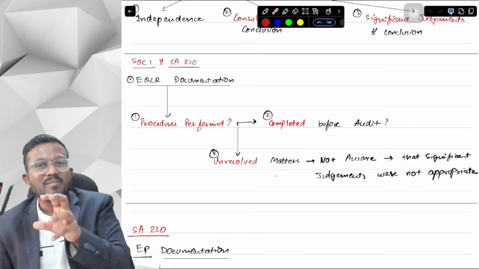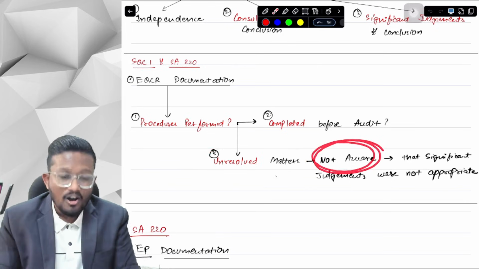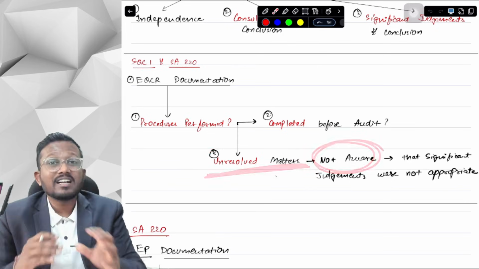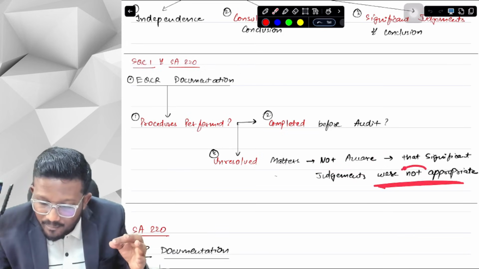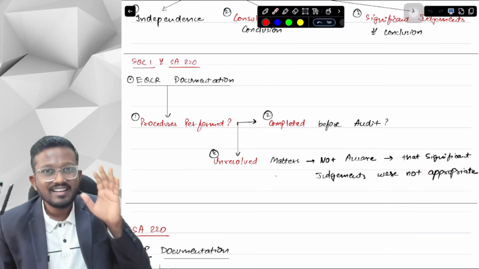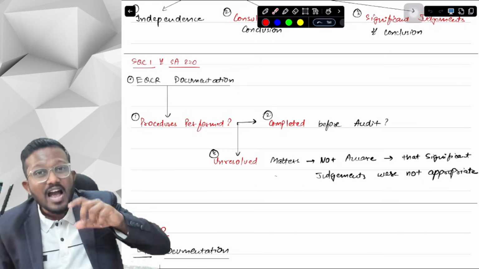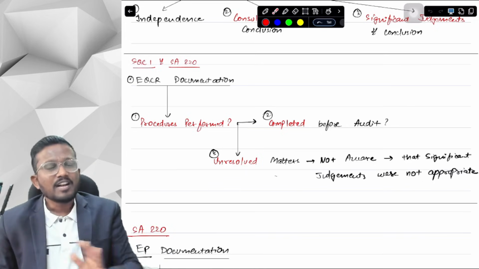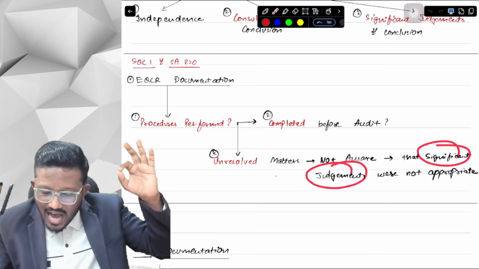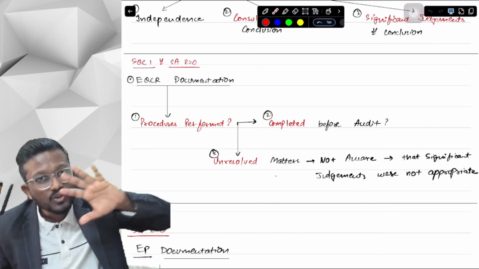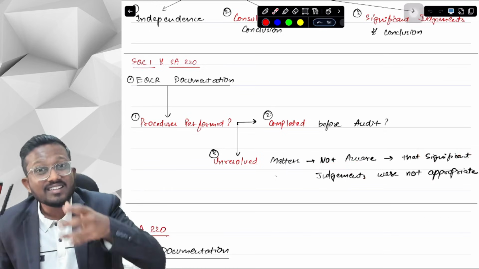In unresolved matter, the context of the keyword is that we were not aware of any unresolved matter that causes us to believe that significant judgments were not appropriate. Like it is saying that we have completed our EQCR and we have to conclude that we have resolved all the matters and the significant judgments are appropriate. We have to conclude this, but they are saying it in a negative way.